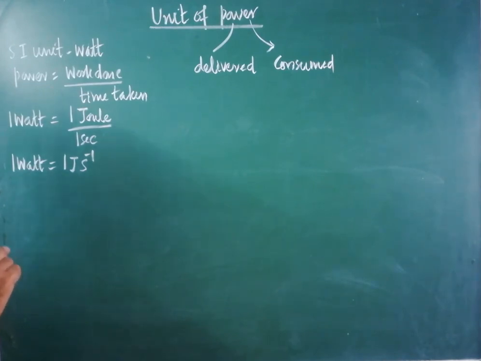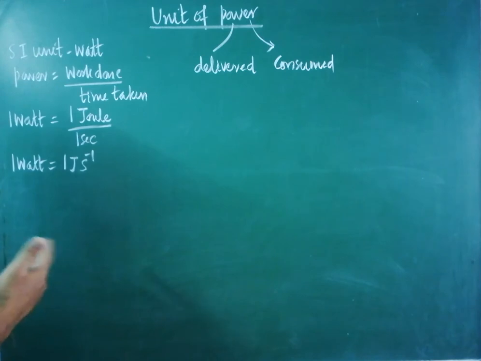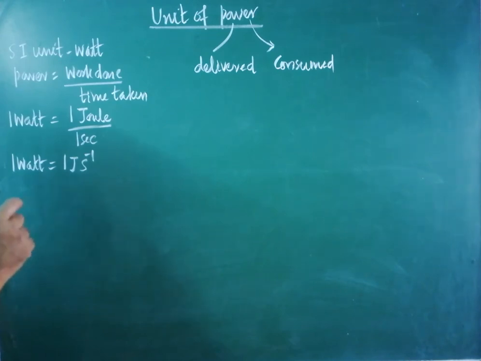In the case of heavy machineries or in the case of AC generators which are used in Kudankulam or in some other power station, the power generated is not in the form of watts. Tremendous amount of power is generated there, power is delivered there. There we have to use the largest units of power.